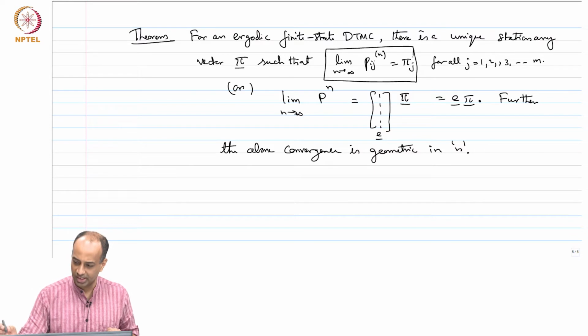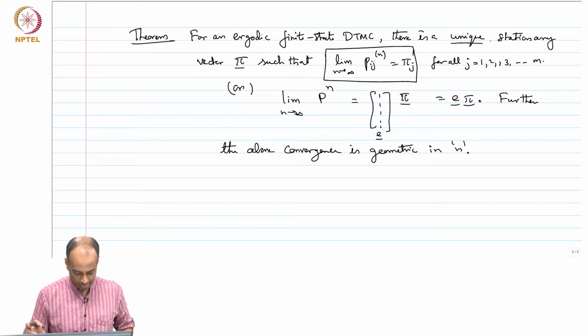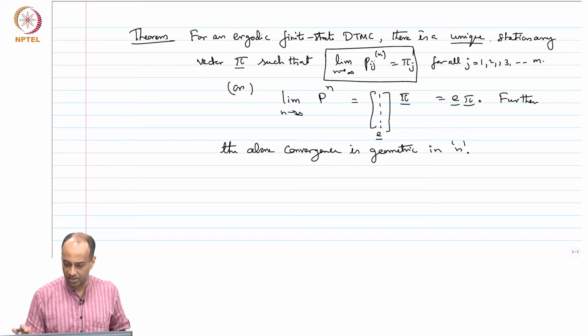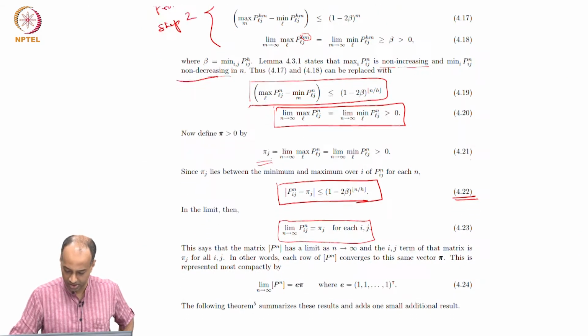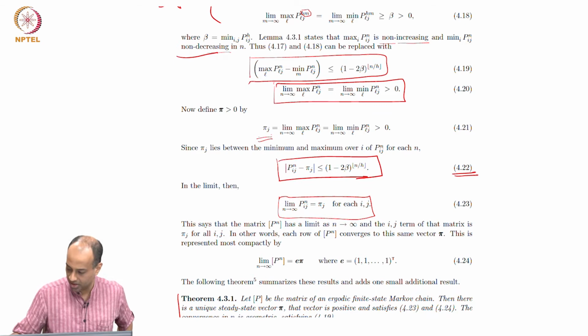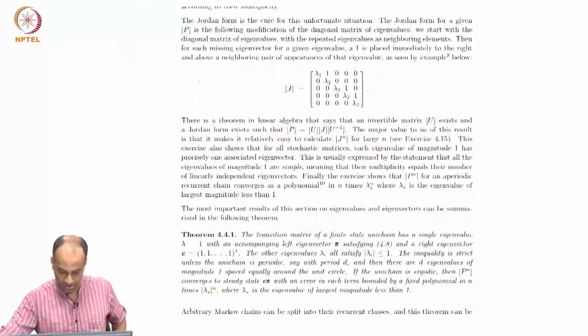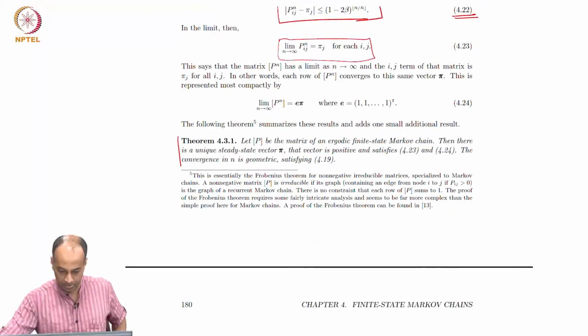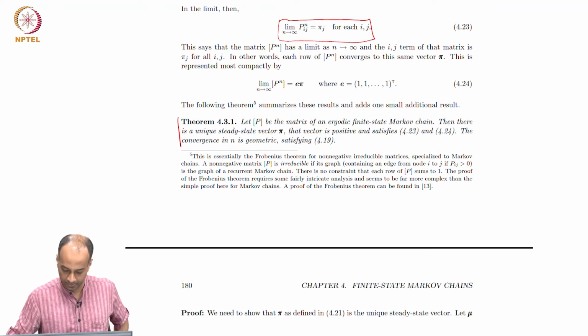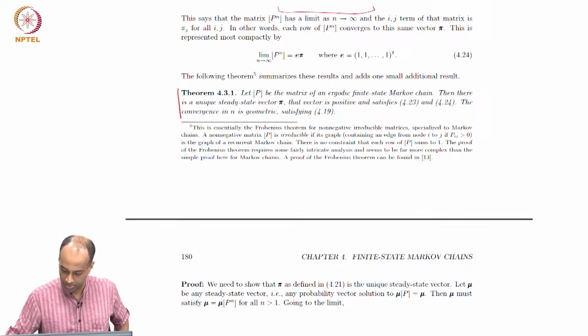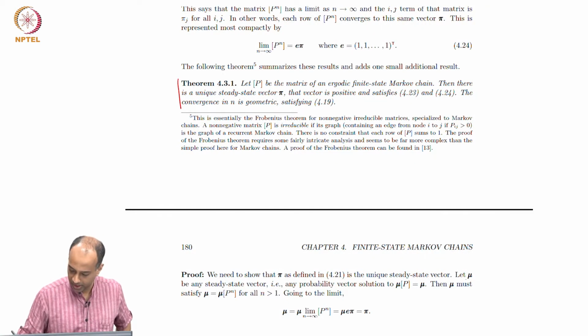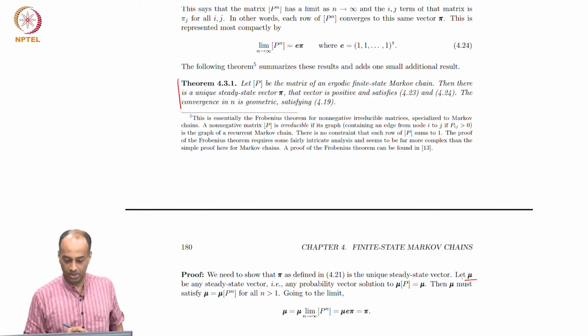Note that we have not explicitly proved uniqueness, which can also be proved in a fairly straightforward fashion. If you look at this theorem which I just stated, the proof is here. Uniqueness proof is here. So if you take any other mu and say that there is another solution mu that you converge to, then we know that mu has to satisfy mu P equals mu, right?